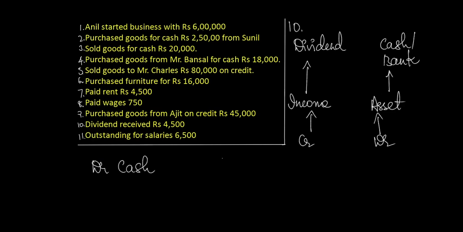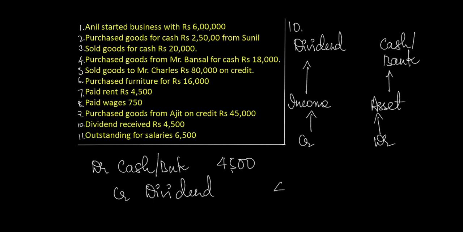Income is increasing, that is dividend. Likewise, asset is also increasing, which could be either cash or bank. Therefore, applying the rules of asset and income, the entry would be debit cash or bank, increase in asset, and credit increase in income, dividend.